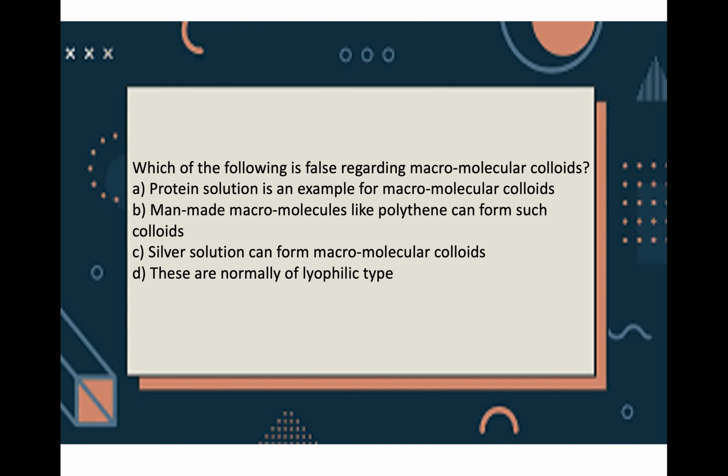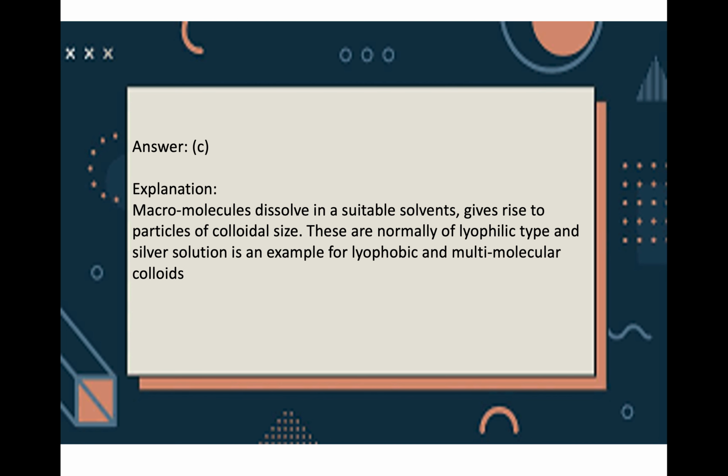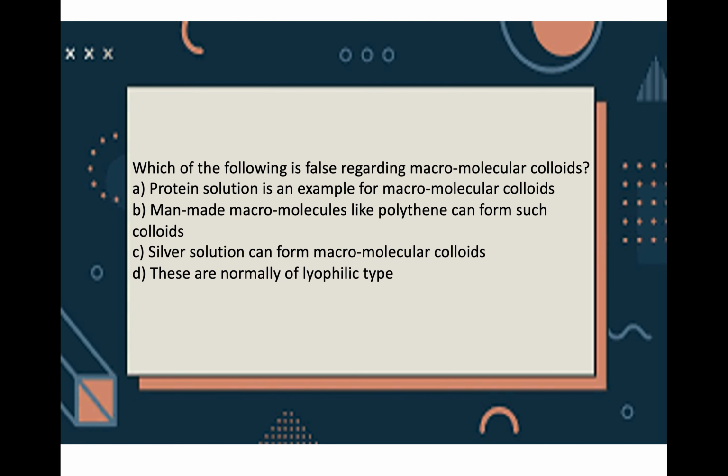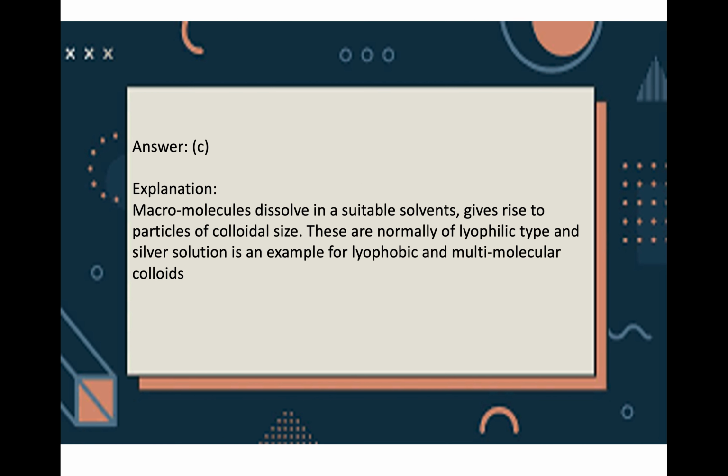The next question, which of the following is false regarding macromolecular colloids? A. protein solution is an example of macromolecular colloids. B. man-made macromolecules like polyethylene can form such colloids. C. silver solution can form macromolecular colloids. D. these are normally of lyophilic type. The answer is C, silver solution can form macromolecular colloids, because macromolecules dissolve normally in suitable solvents, giving rise to colloidal size particles. So normally they are of lyophilic type, and silver solution is an example of a lyophobic, multimolecular colloid.